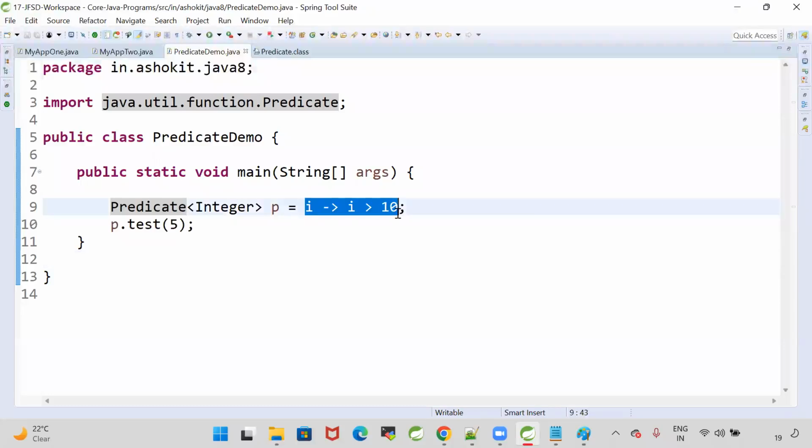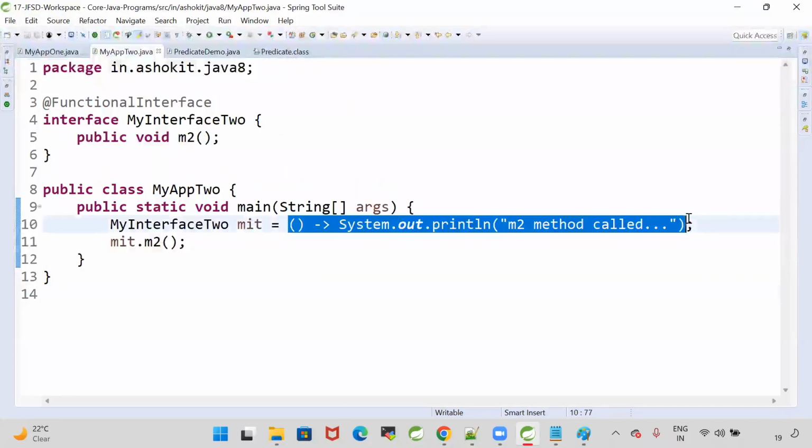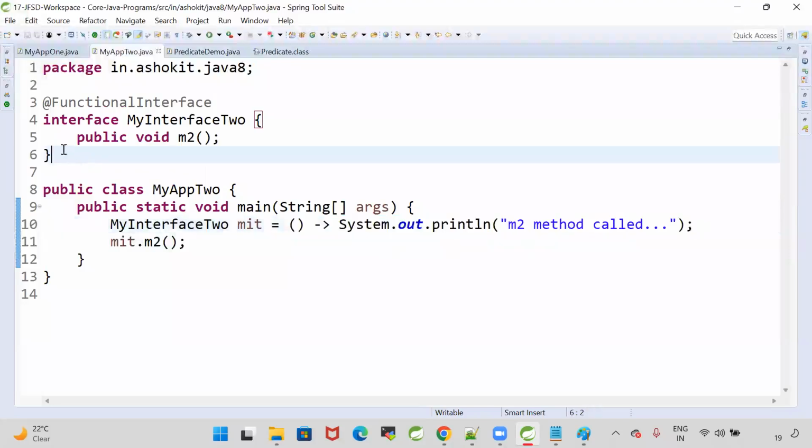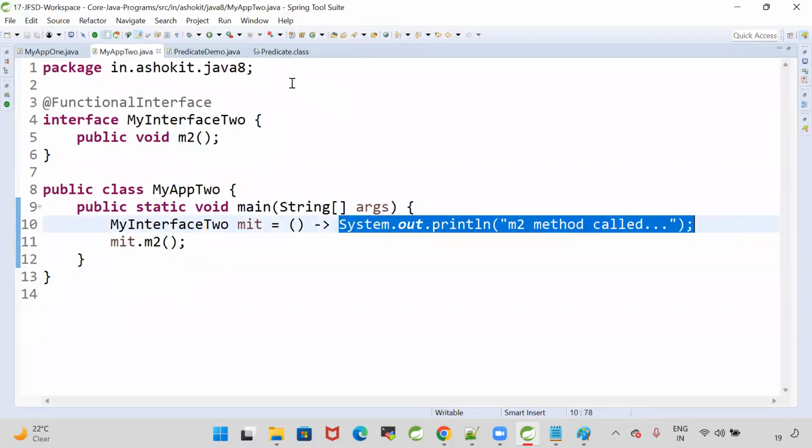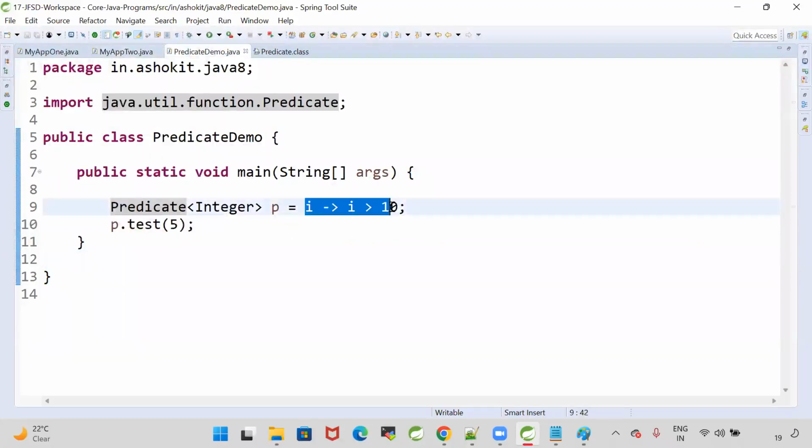Earlier I wrote a lambda, and in order to call that lambda, I took one functional interface. I stored this lambda in the functional interface and called the functional interface method. When I called it, my lambda expression got executed. My lambda is taking an input, checking the condition, returning true or false. To do this you no longer need to write a functional interface, because there is already a predefined one called predicate. Predicate is used to take the input and return a true or false value based on the logic.